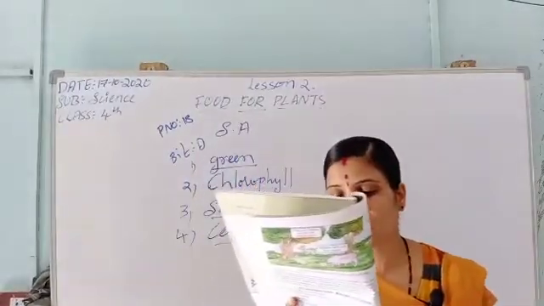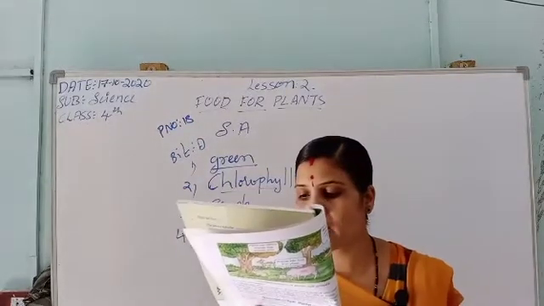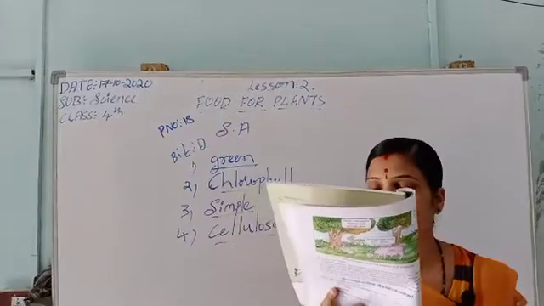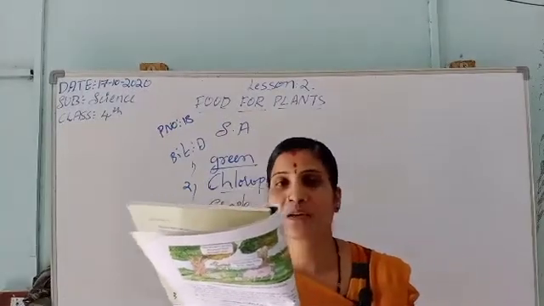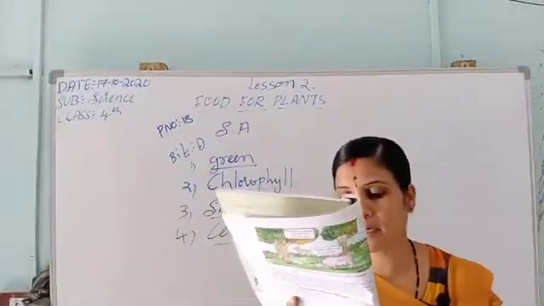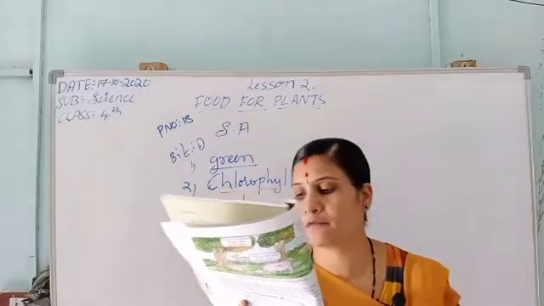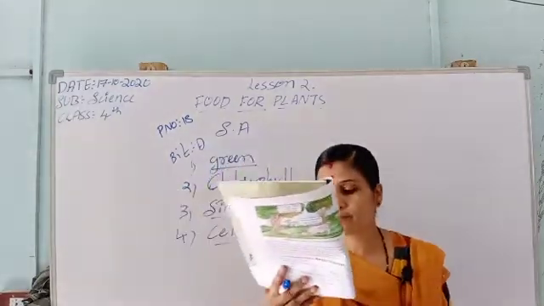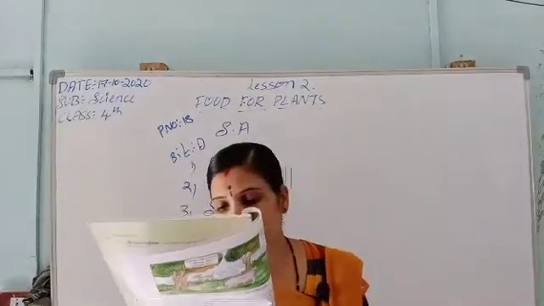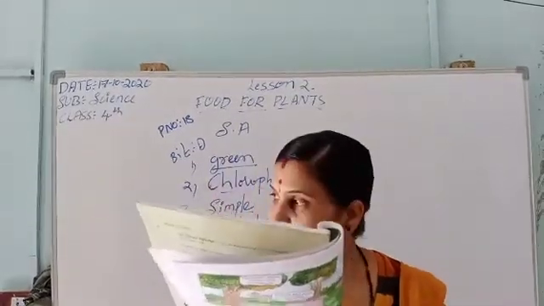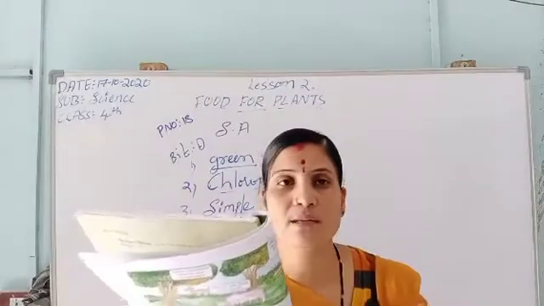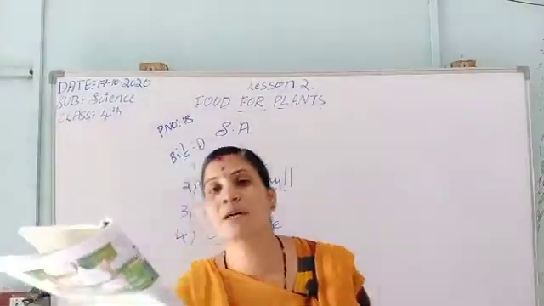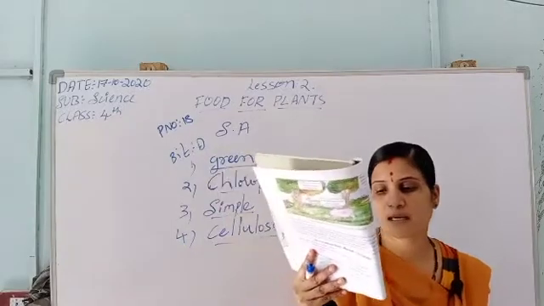Second one, chlorophyll is necessary as it traps energy from sunlight. The food made by the leaf is in the form of simple sugar. Next, that is last, fourth one, trees store food in their trunks in the form of cellulose. So this is the last one.